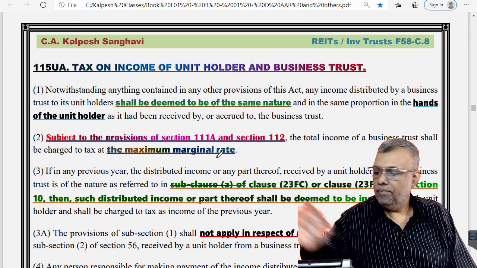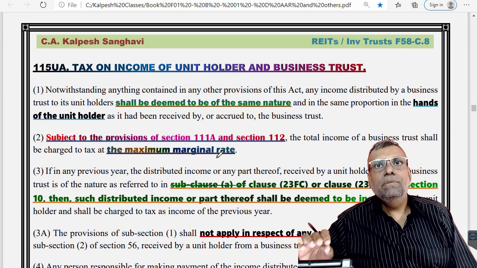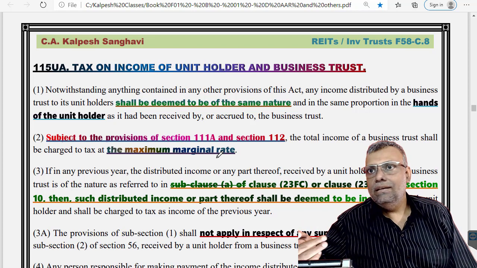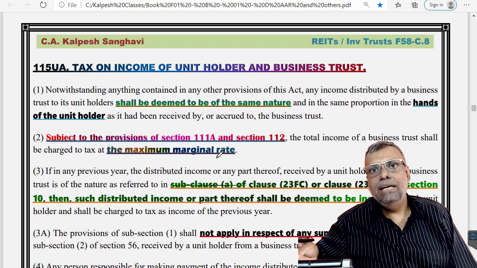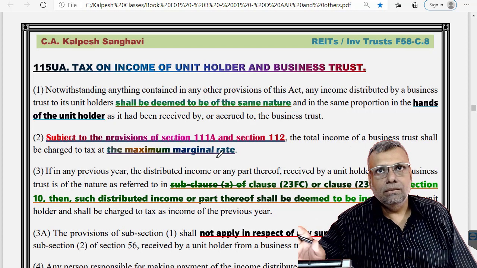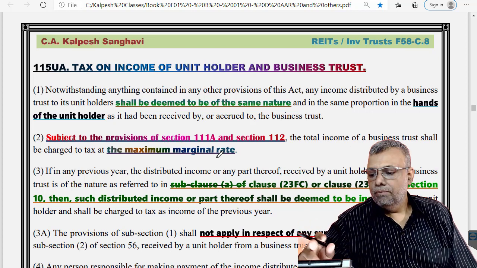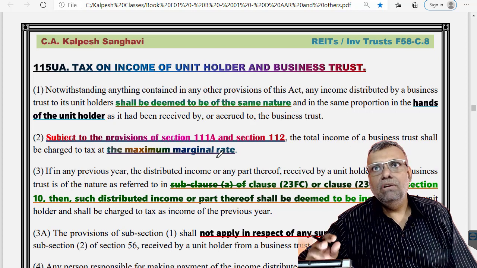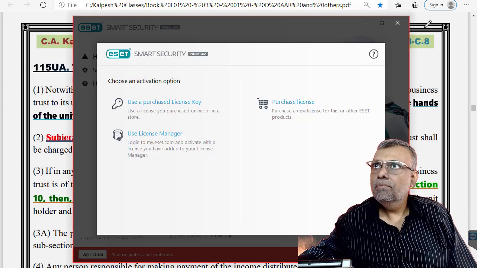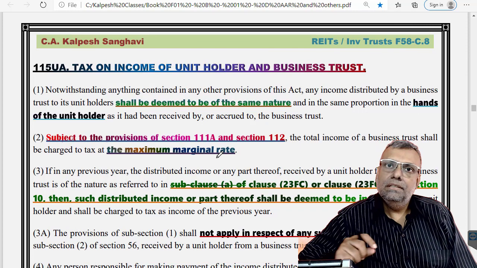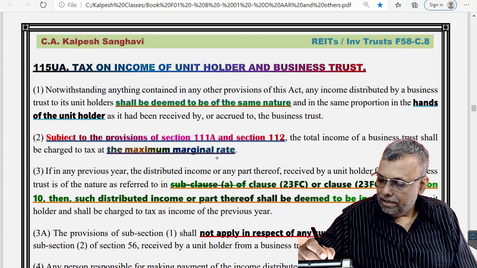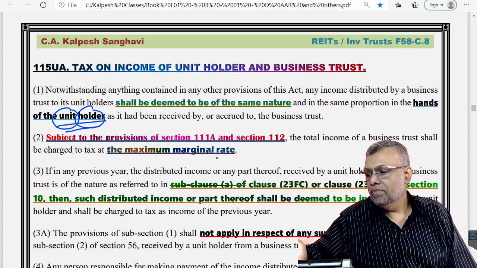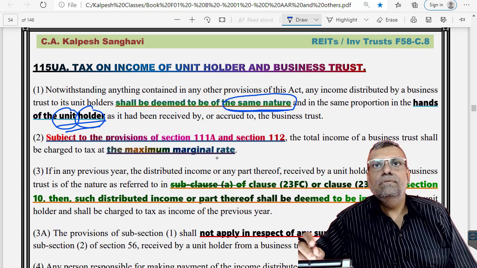Section 115UA makes it very clear that normally all these incomes are already exempt. That is your interest, dividend, and rental income. These three income types, subject to all the basic conditions, are given an exemption. The business trust will ultimately forward this income to the unit holder, and when it is forwarded, it will be regarded as of the same nature.